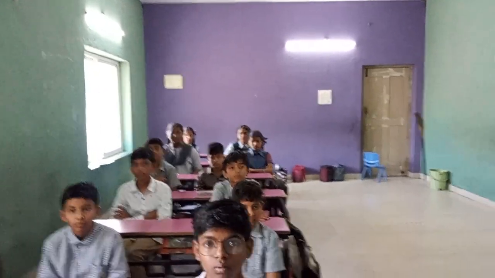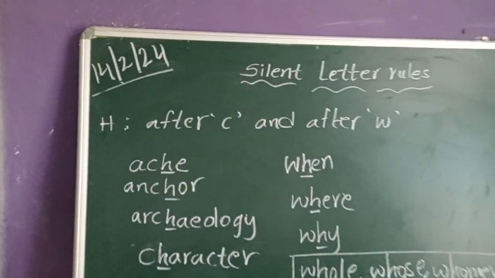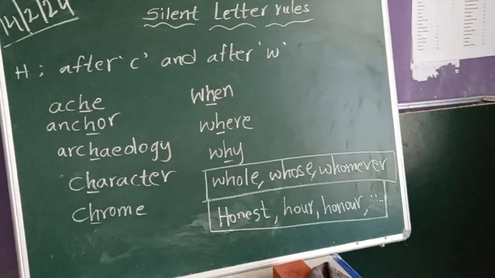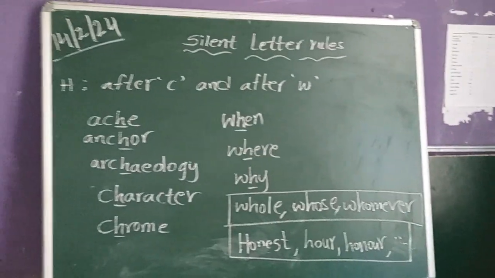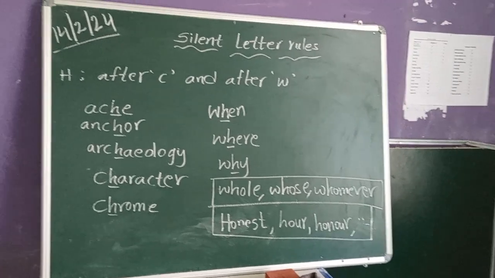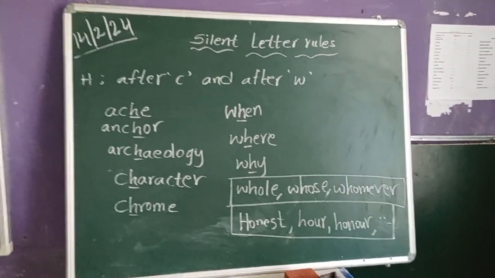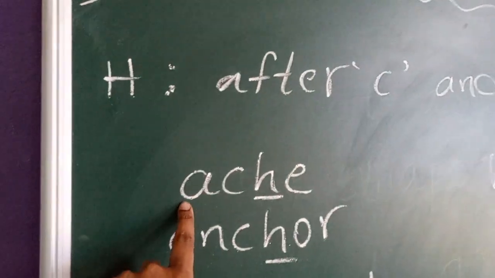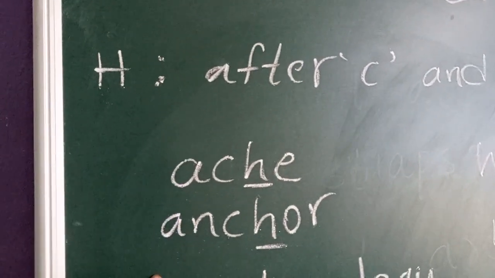Now next H. H will be silent when it comes after C and after W. When is H silent, children? After C and after W. For that examples, if you see here, what is this word? Ache and anchor.